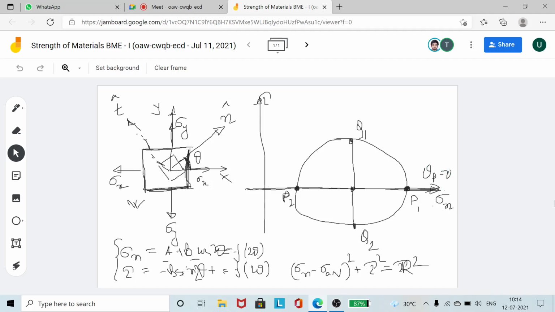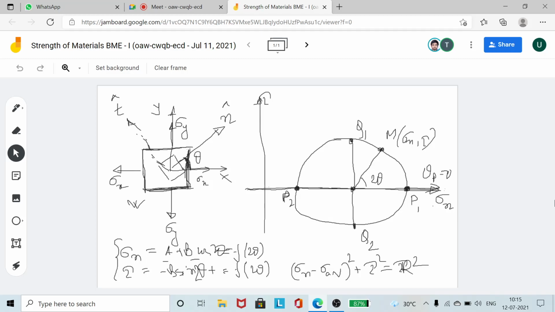Now if you are plotting any inclination, say theta, you have to plot it by 2 theta on the Mohr circle. So you'll be getting some point, say like m, whose coordinates will be sigma n comma tau. So this line, this x-axis itself actually represents theta p is equal to 0. So the inclination is being caused. The inclination is here, but for this case, the x-axis itself represents the principal plane actually.